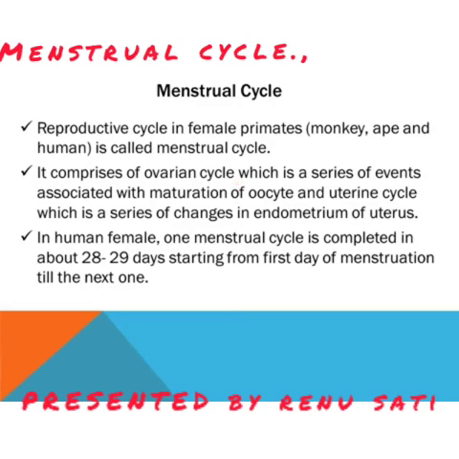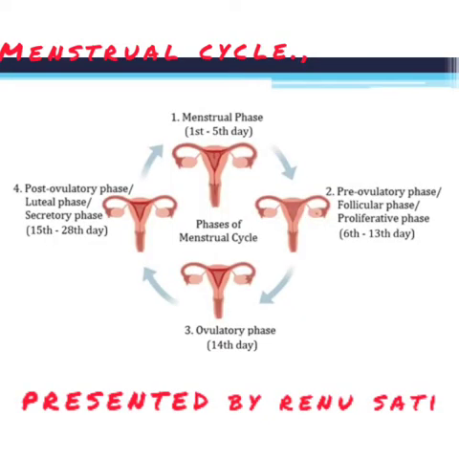Menstrual cycle is a reproductive cycle in female primates only. In case of other organisms, like other mammals, it is known as oestrus cycle. It comprises two parts: one is the ovarian cycle and another is the uterine cycle. Ovarian cycle means the changes taking place in the ovary, while uterine cycle is the changes taking place in the endometrium of the uterus. It lasts approximately 28 to 30 days, divided into four phases.